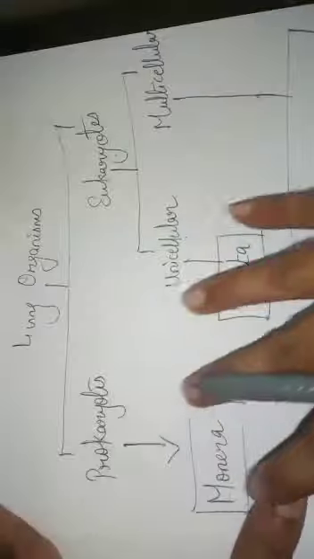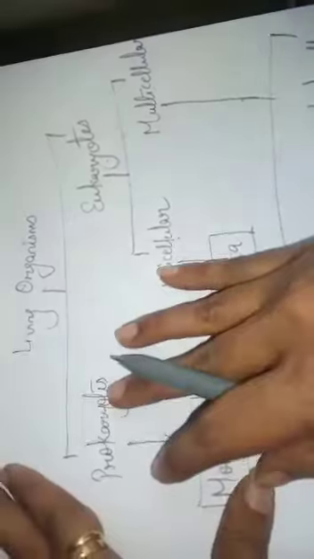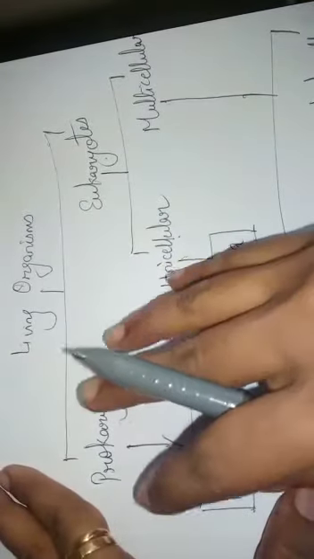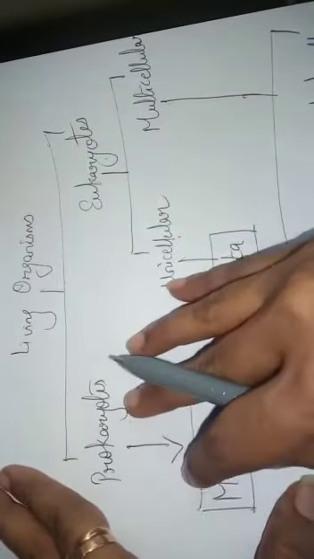So according to this, Whittaker has broadly classified the living organisms into 5 different kingdoms. Again I am repeating. First he divided the living organisms as prokaryotes and eukaryotes. Prokaryotes are those living organisms containing a prokaryotic cell. Children, I explained what are prokaryotic cell and what are eukaryotic cell, so now you should know it.